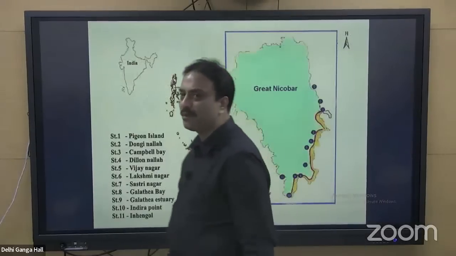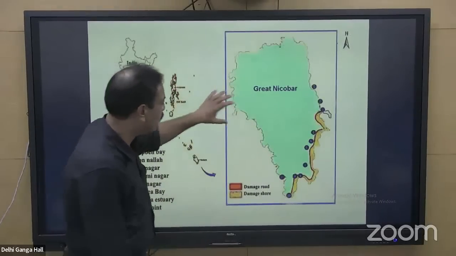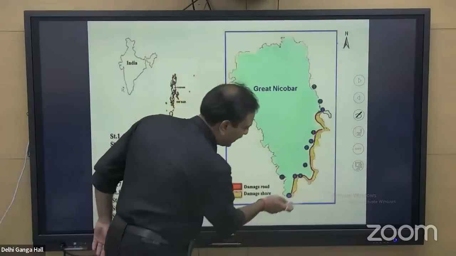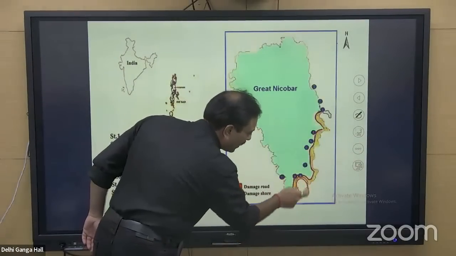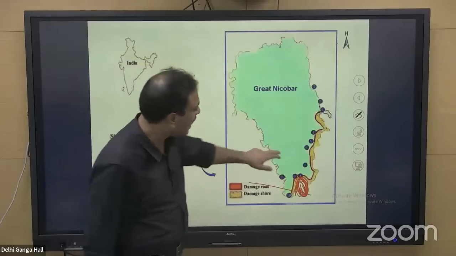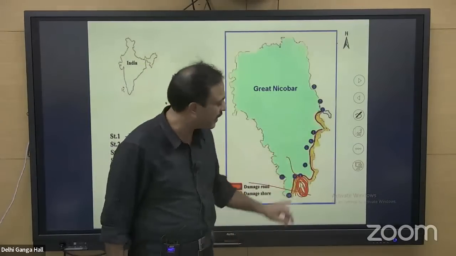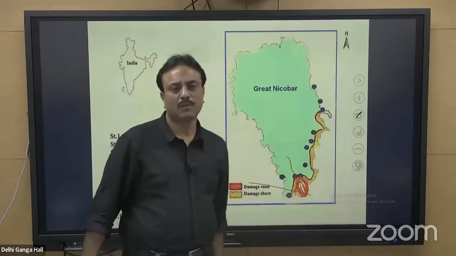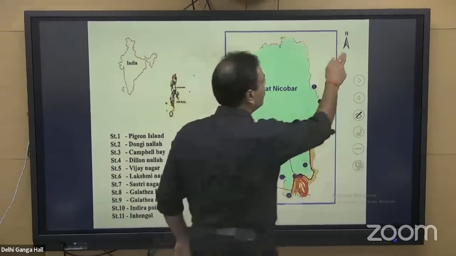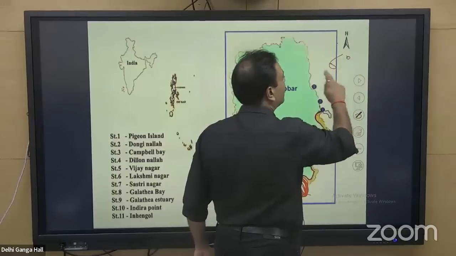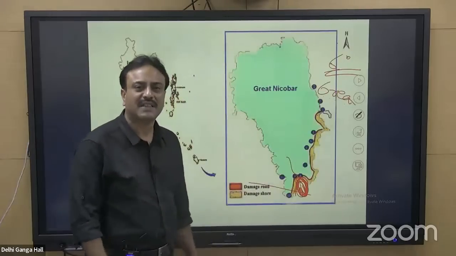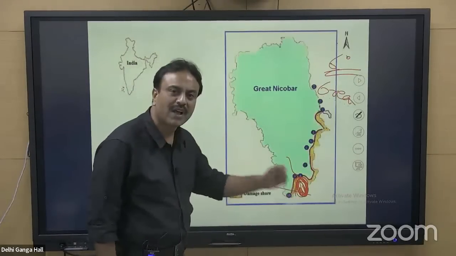Have a look at this particular map of Great Nicobar. This is the map of Great Nicobar, and if you want to locate Galathea Bay, it is this particular area over here. This is the location where Galathea Bay exists and the river Galathea drains in this manner. It is very close to Sumatra. It is separated from Sumatra, which is a part of Indonesia, by a water body called the 6-degree channel. It is also known as the Great Channel. So it is separated from Sumatra by the 6-degree channel or Great Channel that is present over here.